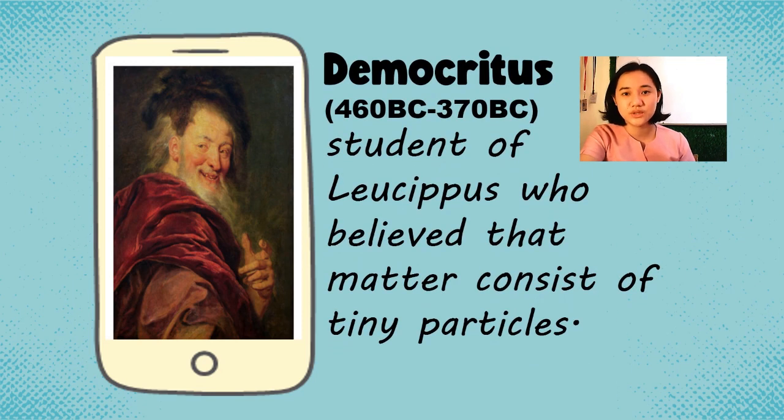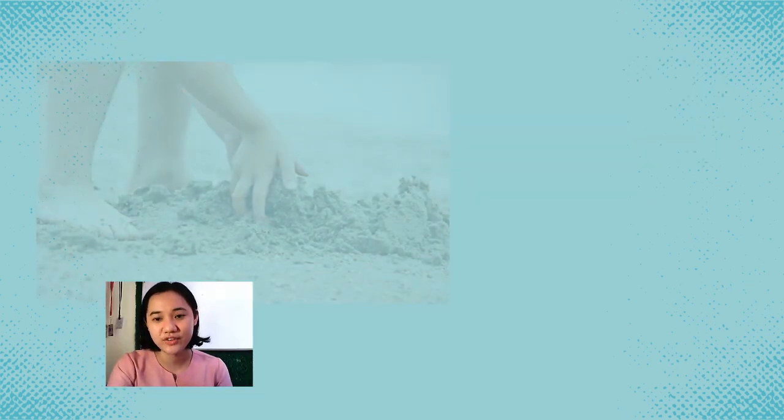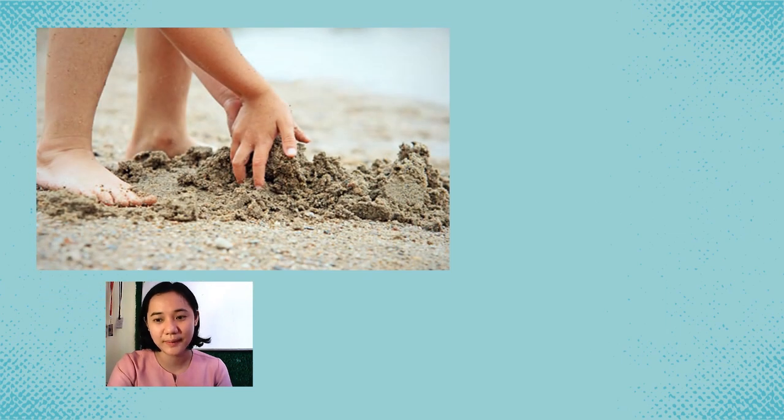Democritus, a student of Leucippus who believed that matter consists of tiny particles. He believed that all matter consists of tiny particles. In his explanation, say for example, meron kang isang clump ng sand. Medyo buo-buo pa siya.